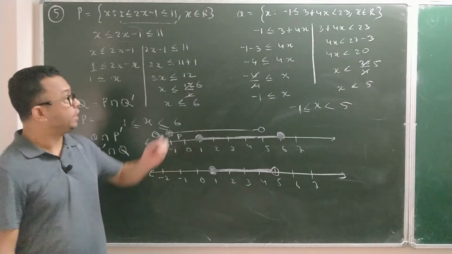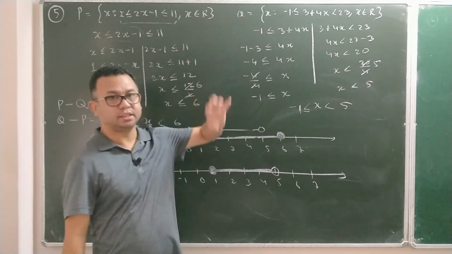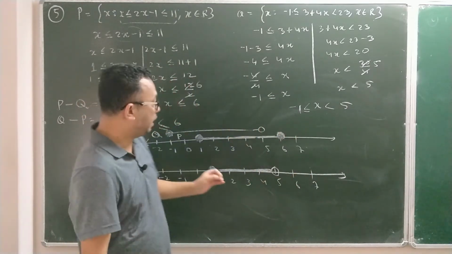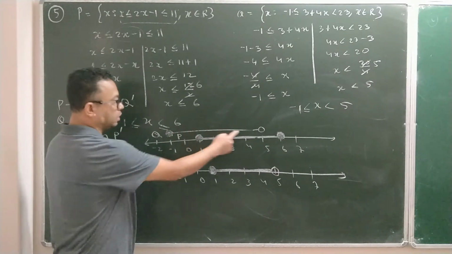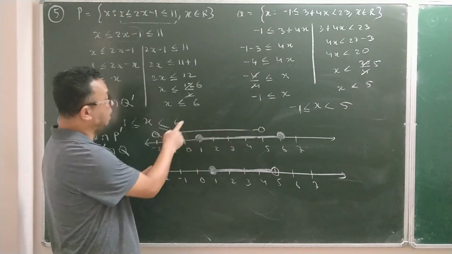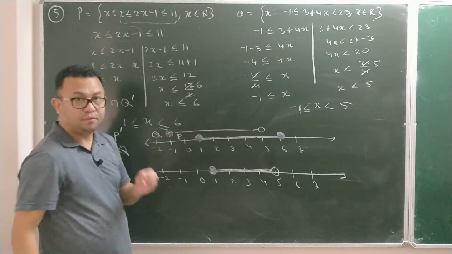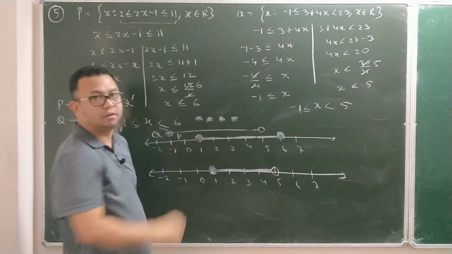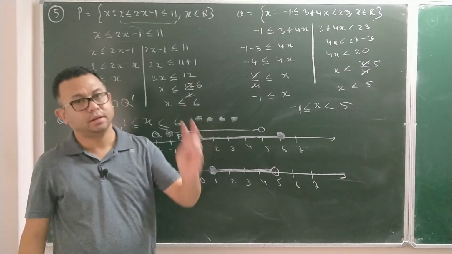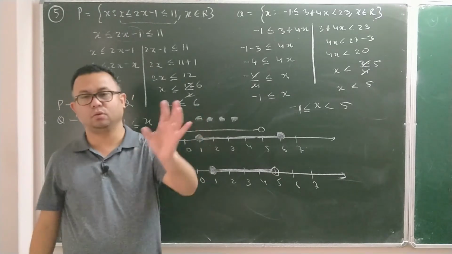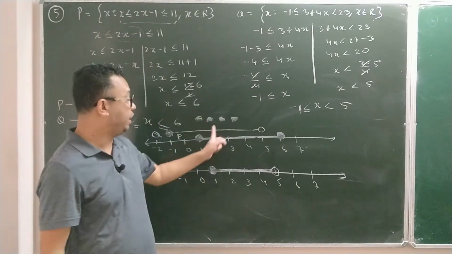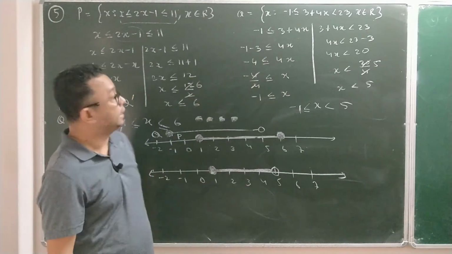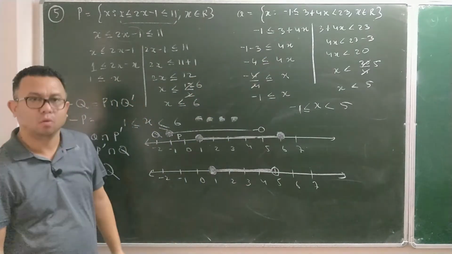And yes, you have to be very careful whether x belongs to R, integer, whole number or natural number. Because on your number line, this kind of hollow circle, dark circle, we make only if x belongs to R. But if it is an integer or whole number, then you have to shade everything with a dot. These dots you have to make for integer, whole number and natural number. So be very careful whether x belongs to R, integer, natural number or whole number.